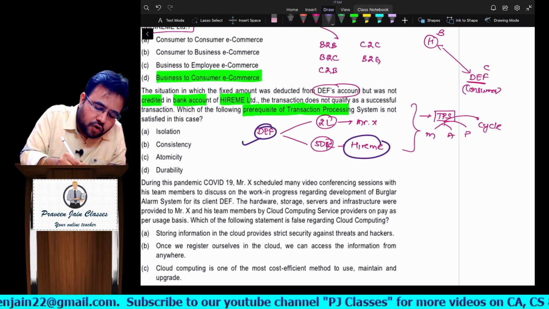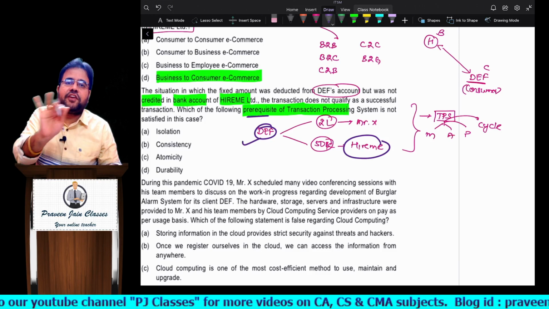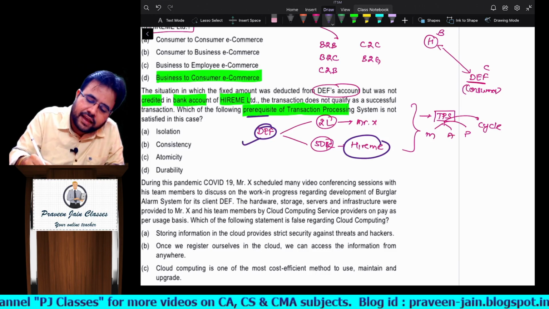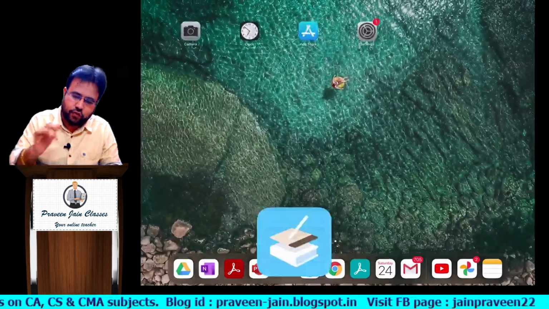Presently, we are focusing more on what, sir? Prerequisites. If these things are there in a software, that software will be called a TPS. If you remember, ACID is the memory technique. Okay, I'll just show you also, sir.